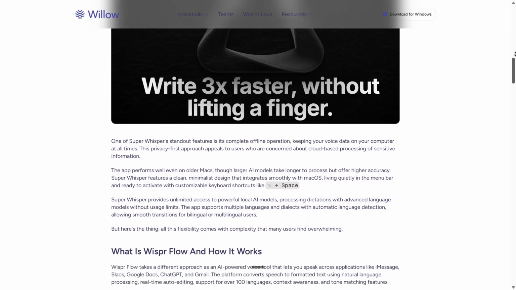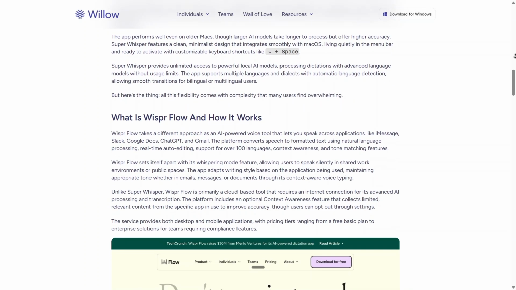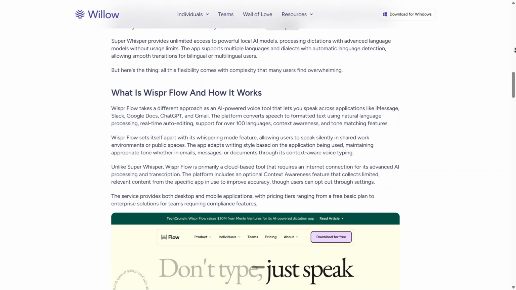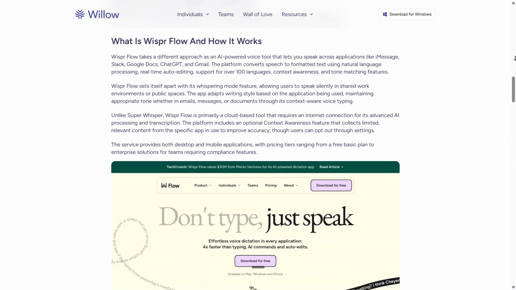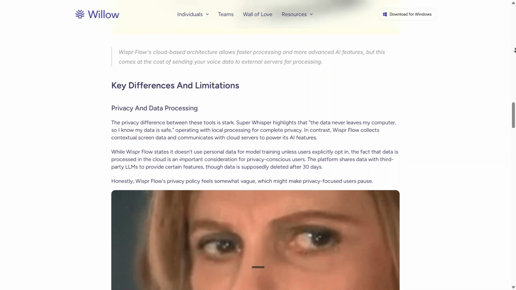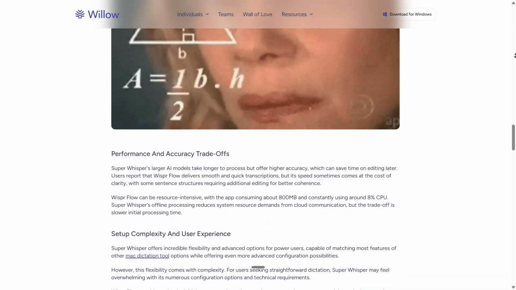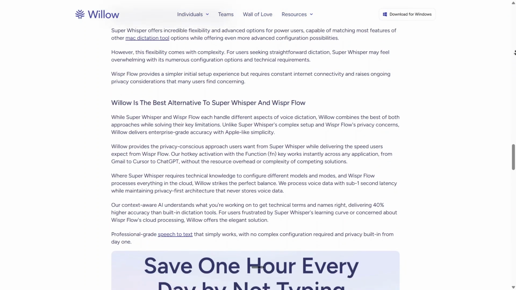Now, I'll switch my focus to Wispr Flow, which takes a cloud-based approach to provide a more seamless experience across different apps like Slack, Gmail, and ChatGPT. It's much simpler to set up and features a unique whisper mode that lets me dictate quietly in public spaces without disturbing others. While it does require an internet connection, it offers impressive multi-language support and context-aware formatting.